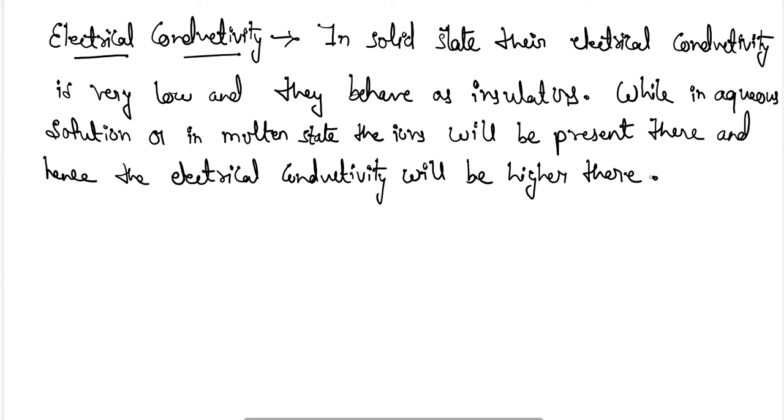If the ionic compounds are in solid state, then due to the neutrality of the compounds, their conductivity will be very low, and sometimes they will behave as insulators also. But in aqueous solution or in molten state, the ions will be found there, so free ions will be present, and hence the electrical conductivity will be more.